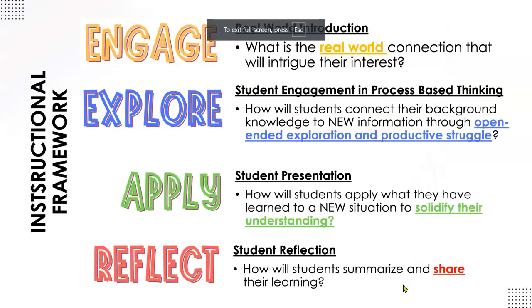Each of the PowerPoints also includes this slide that describes the instructional design that each learning plan follows. First, you see engage, and I always think of this as like the activator or the hook or the opening. Here is where you capture the student's interest with a real-world example. Next, you've got explore. This just allows time for the kids to dig into open-ended questions, to experience productive struggle, and to also make connections with background knowledge.